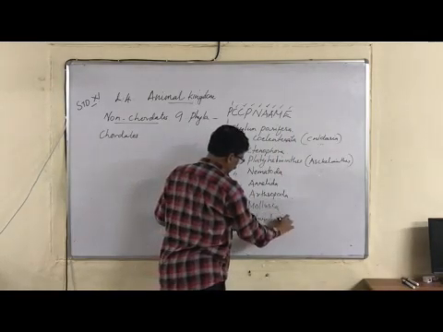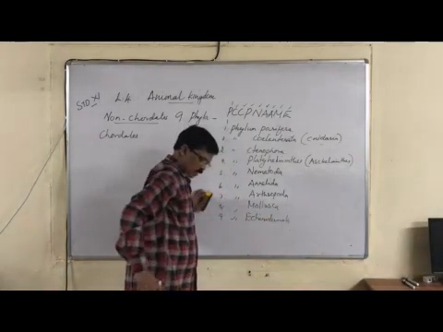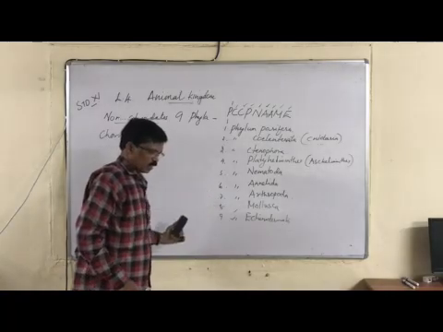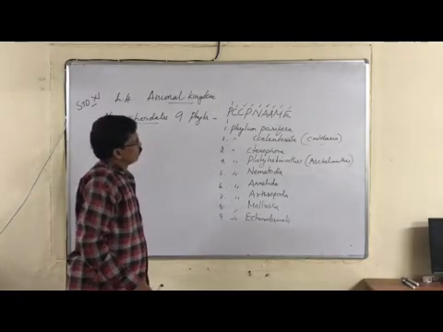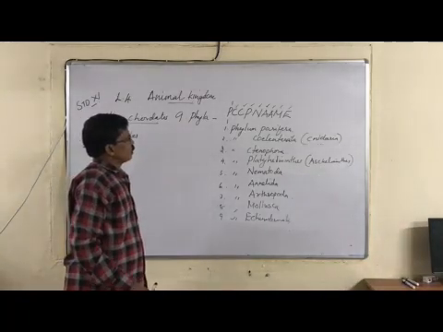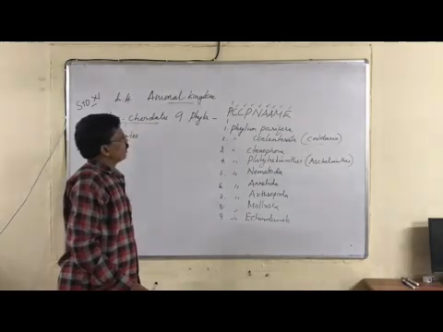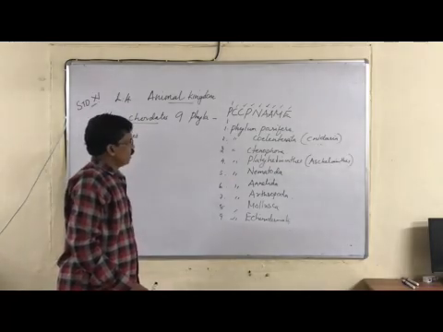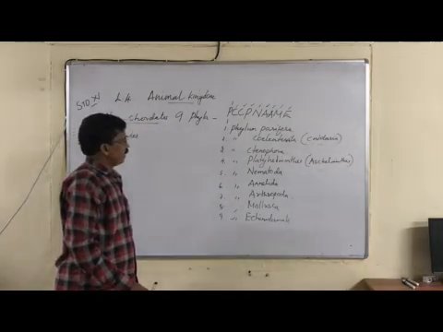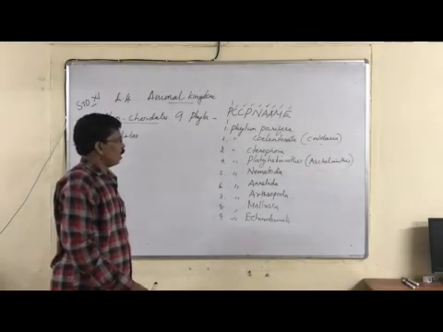So there are 9 phyla of non-chordates, animals without the notochord. We can say PCCPNAAME in short. P, Porifera. C, Coelenterata or Cnidaria. C, Ctenophora. P, Platyhelminthes. Then N, Nematoda, then Annelida, then Arthropoda, Mollusca, and Echinodermata.